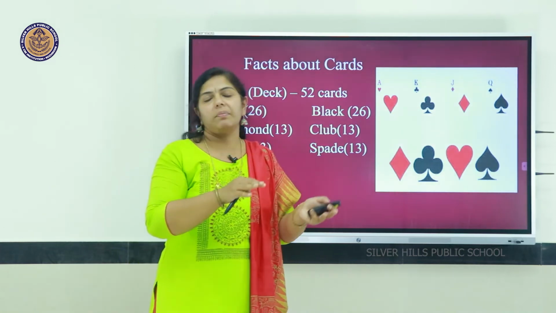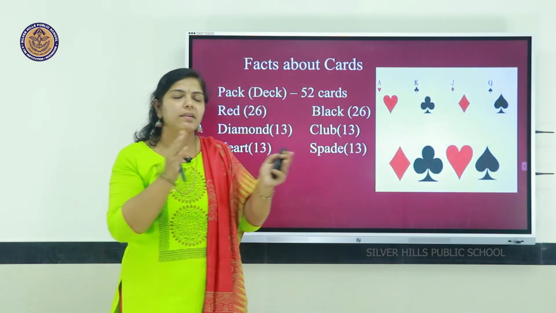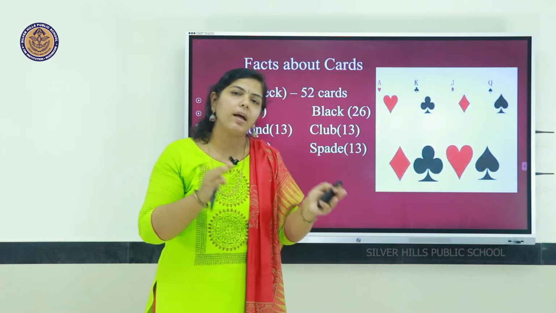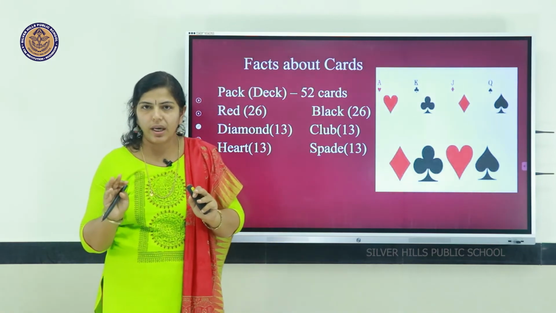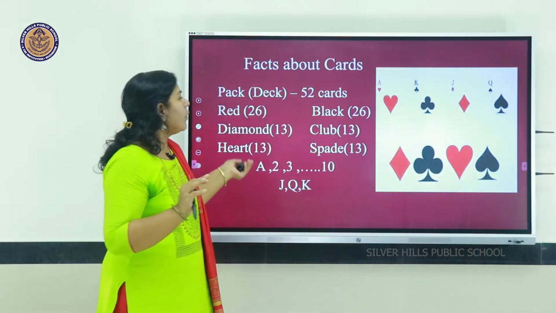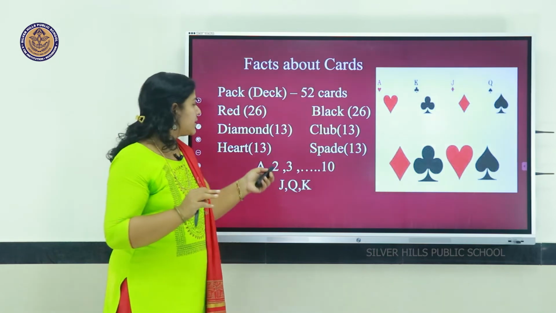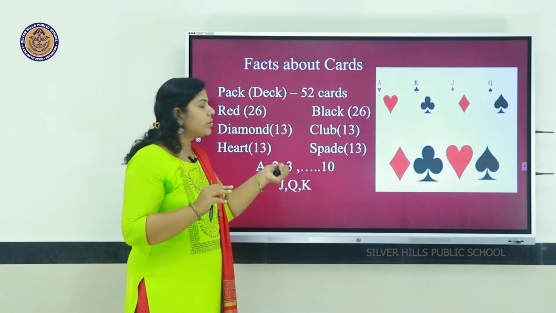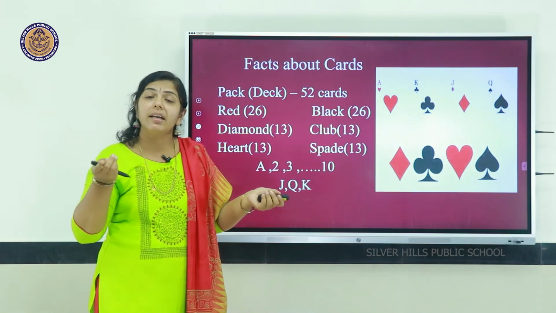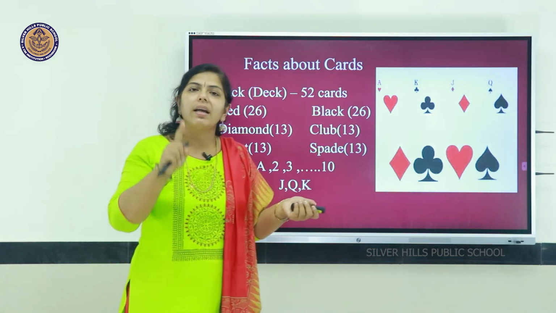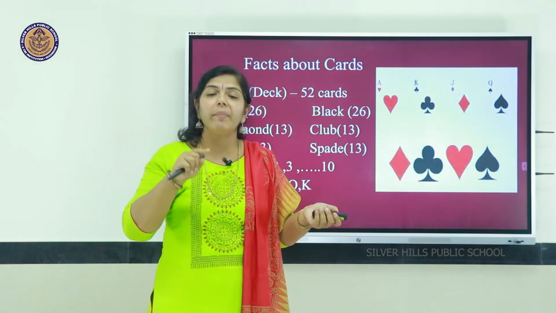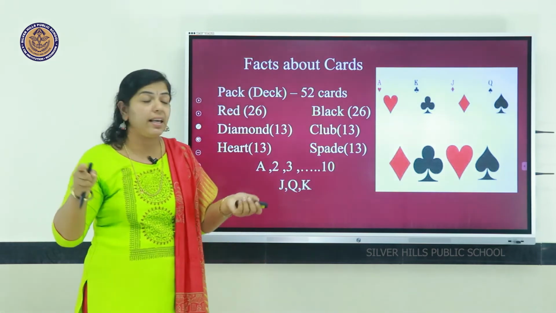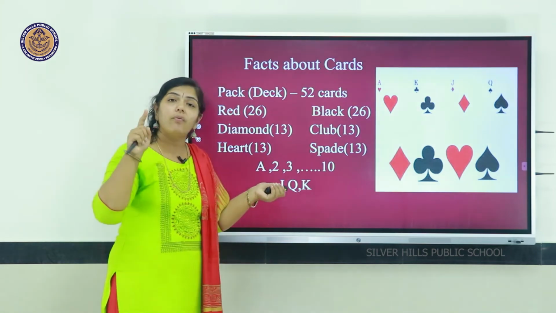Out of 26 black cards, there are 2 types, that is club and spade. 13 club, 13 spade. And how is this 13 coming? That is A, 2, 3. What is this A? Instead of 1, A is given. A means ace, A-C-E, ace. A is instead of 1.